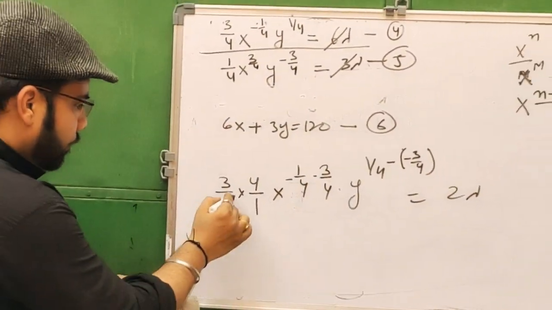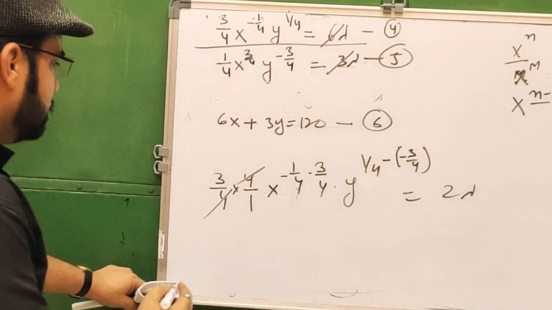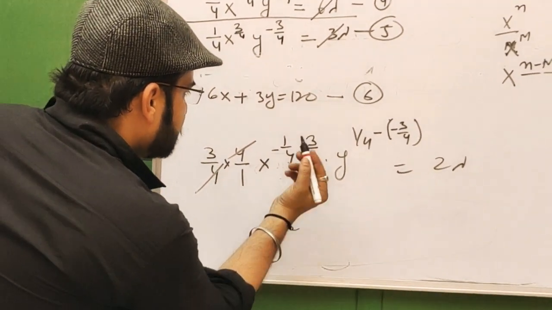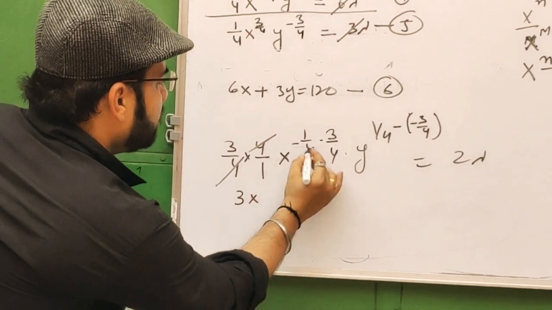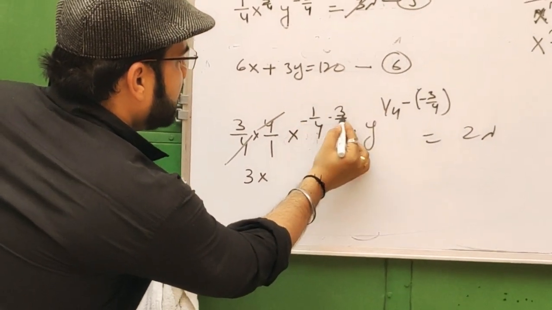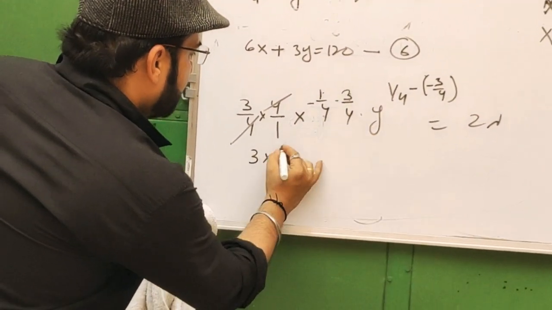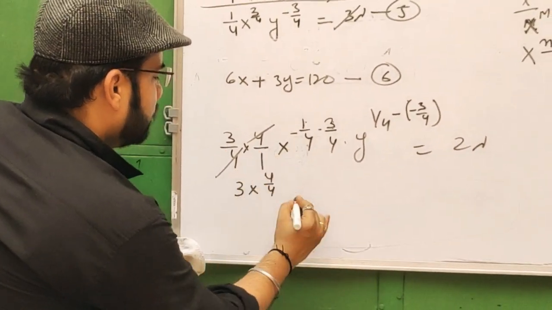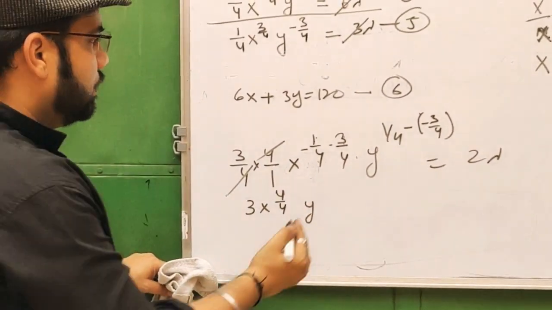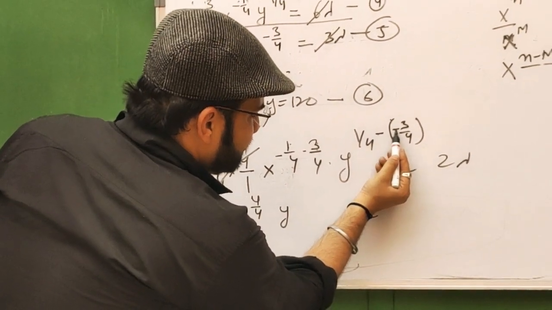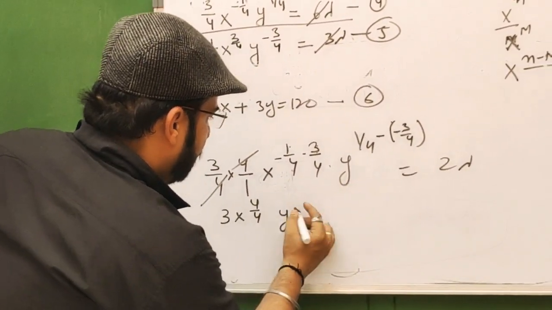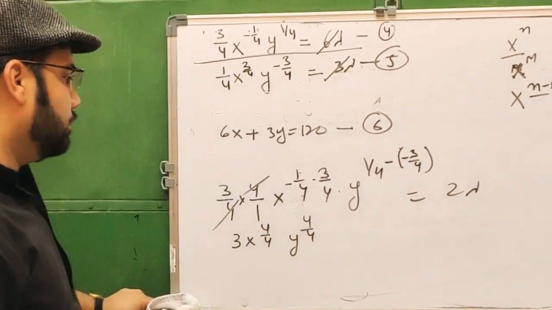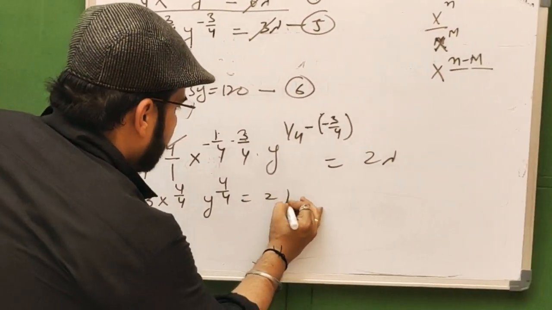Now the 4 will be cancelled, and then 3x power minus 4 by 4, it means x power minus 1, and y, this minus is plus, 1 plus 3 is 4, 4 by 4, equal to 2 lambda.